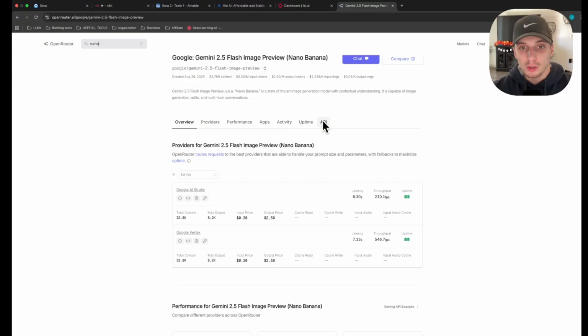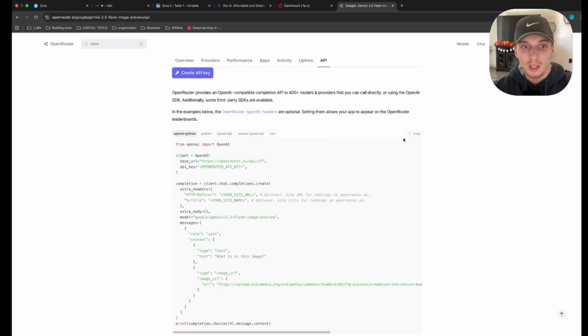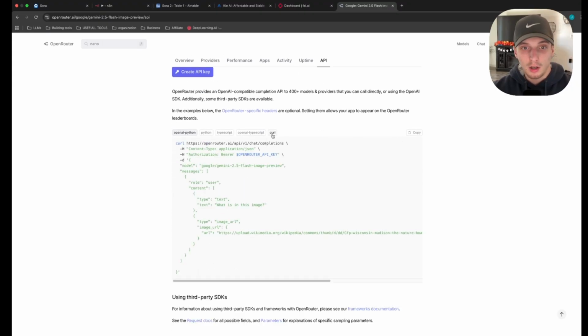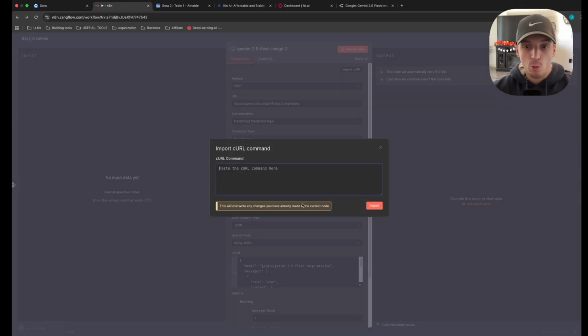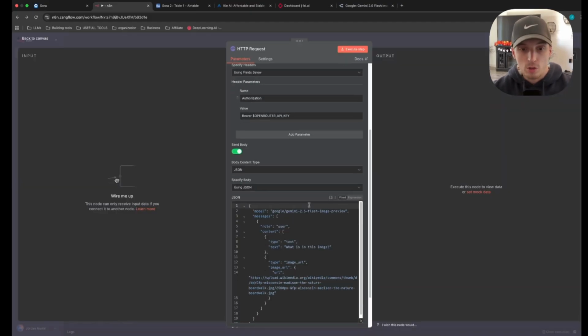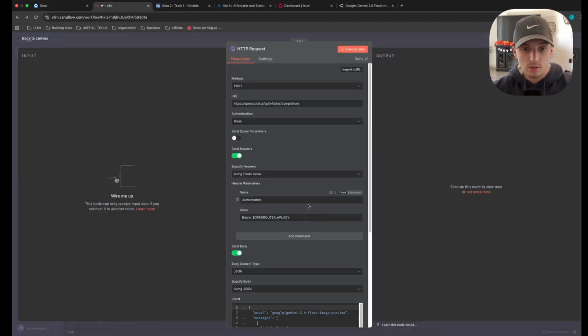The next thing you want to do is go to API, scroll down to here, and then click on curl. Click copy, and then go back into your n8n. So after you get that, you want to go input curl. You want to paste it in here, and then you want to click import. Once you import it, yours will look just like this. So all you're going to need to do now is take your API key that you created and then just replace that with your API key.